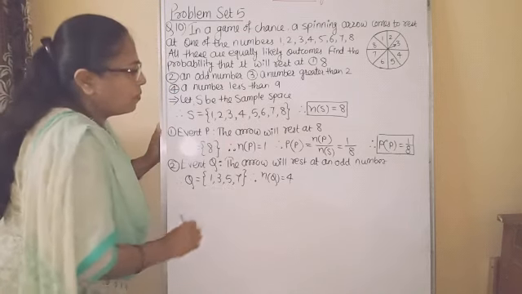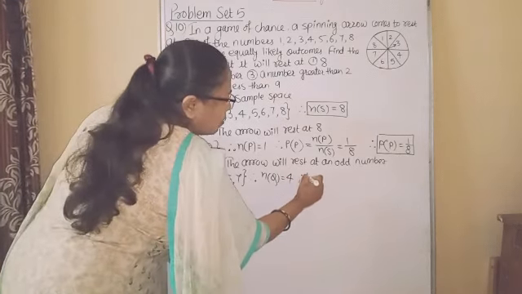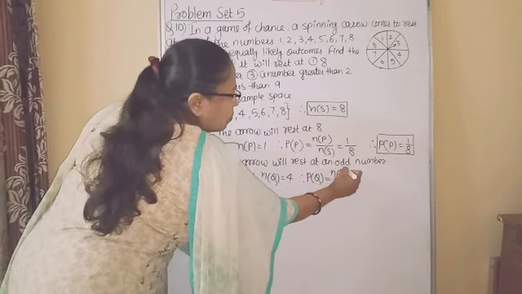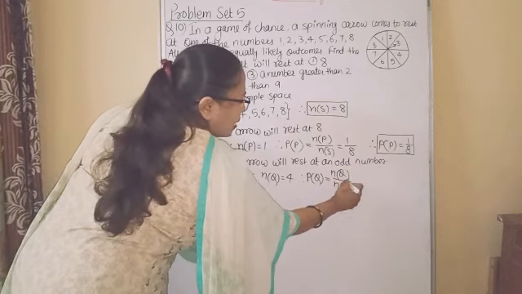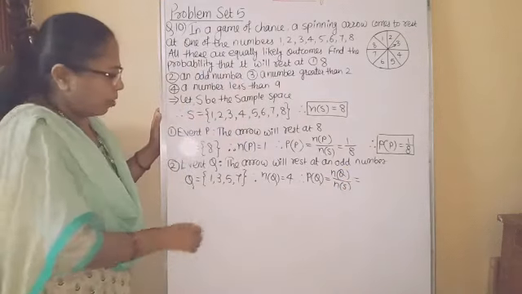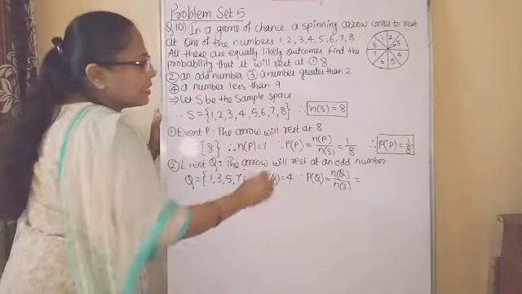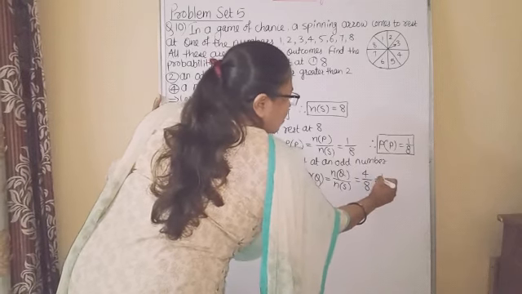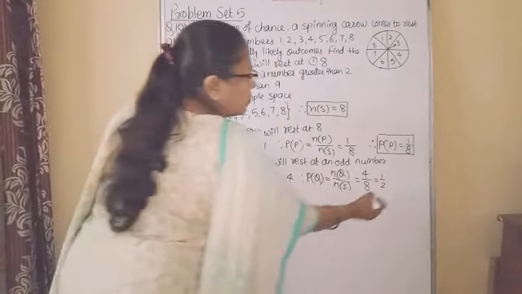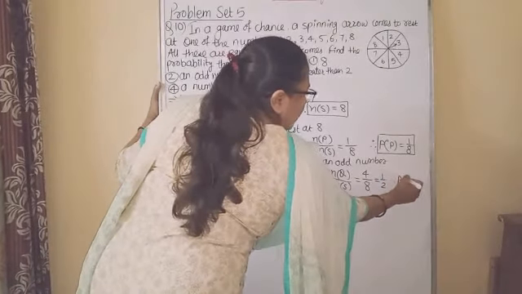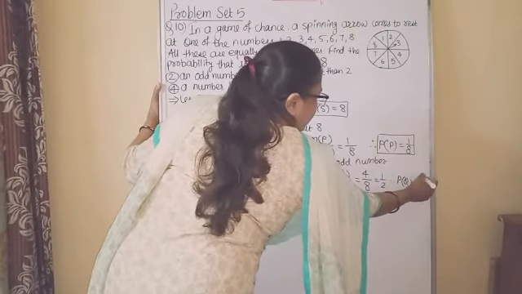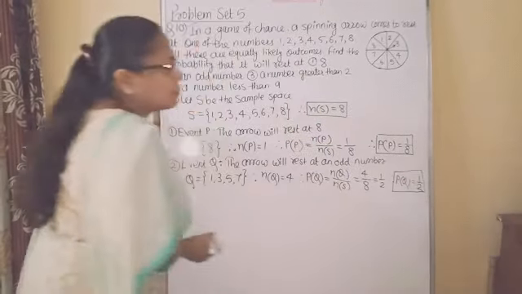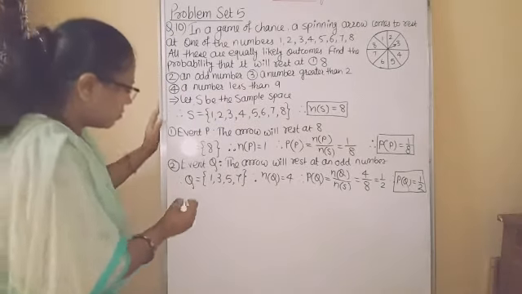1, 2, 3, 4. Therefore, probability of event Q is n of Q upon n of S. n of Q is 4 and n of S is 8. So 4 upon 8. We will simplify this. 1 upon 2. Therefore, probability of event Q is 1 upon 2. Followed? Now third one.